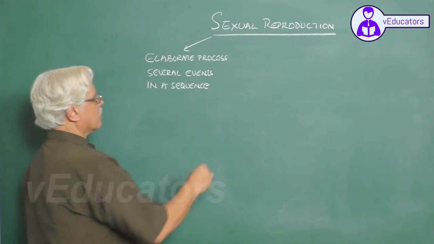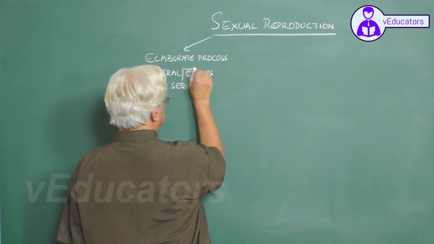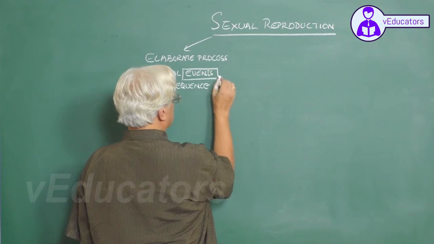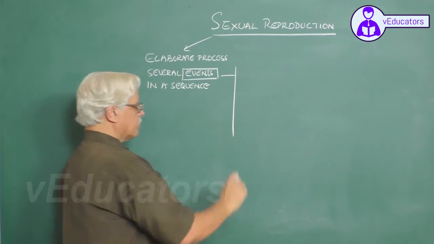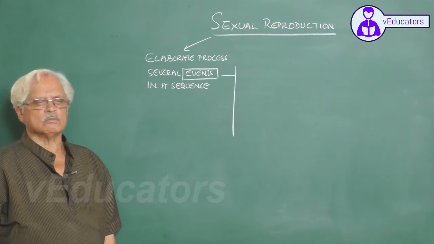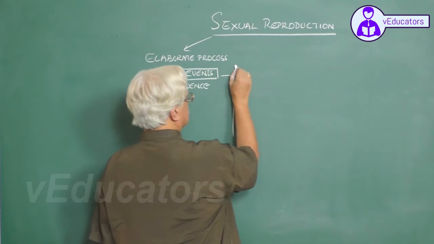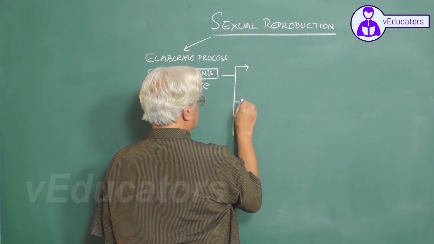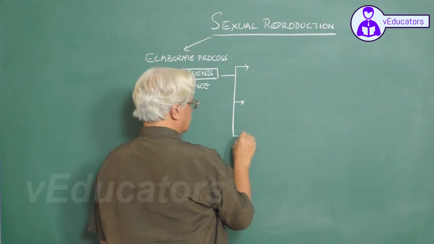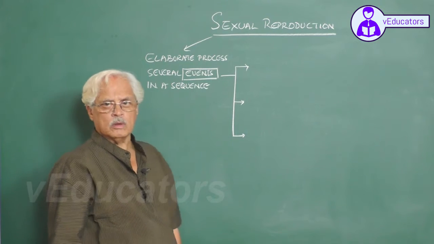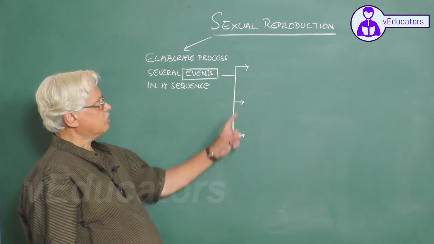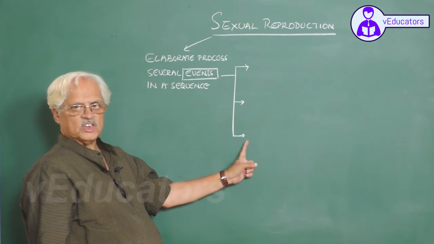Broadly, these events involved in sexual reproduction can be distinguished into three stages.